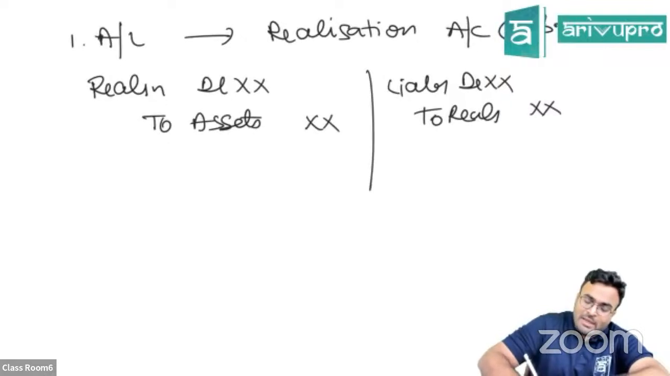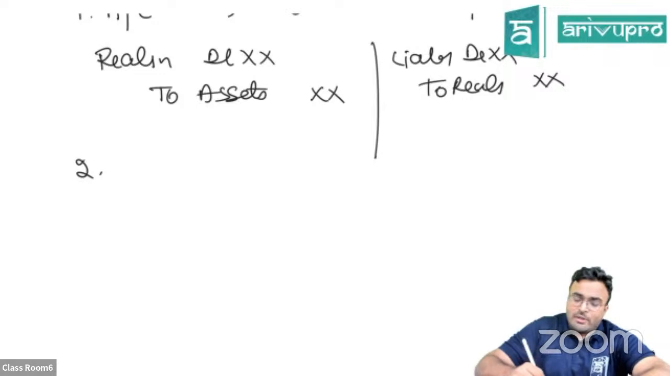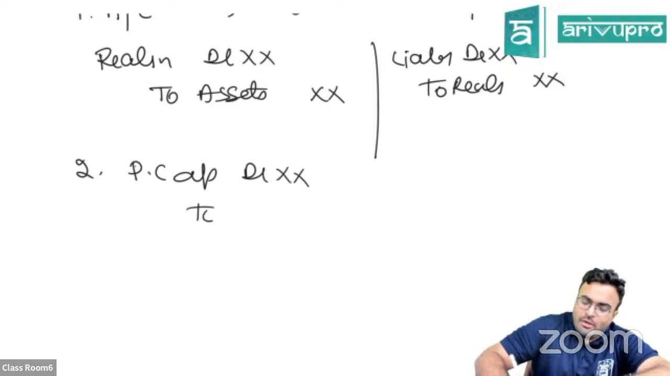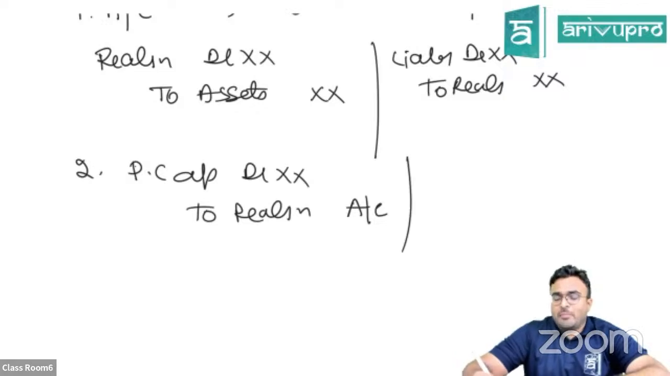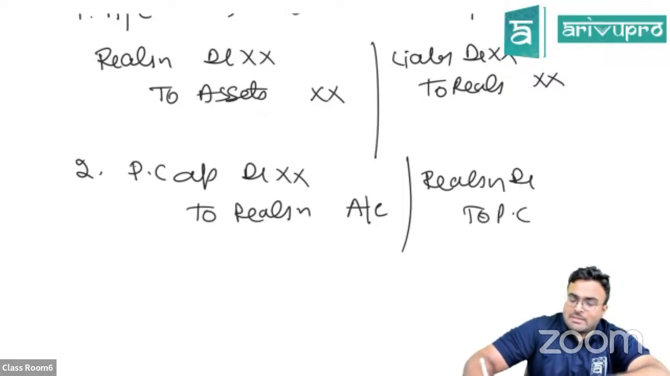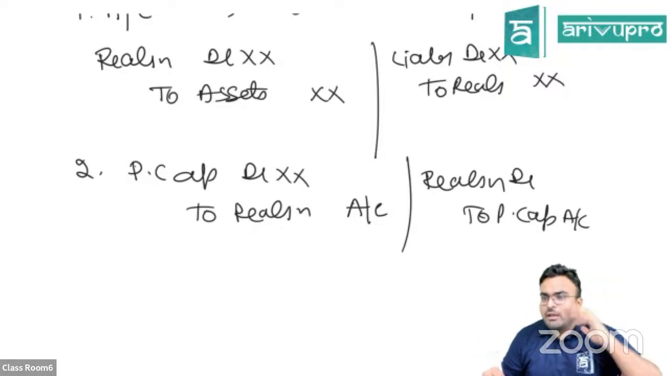If any asset is taken over, after this, any asset is taken over by partner. So what will you do? Partner is taking the asset. So partner's capital account debited to realization account. If any liability is paid by partner, so what will you do? Realization account debited to partner's capital account.